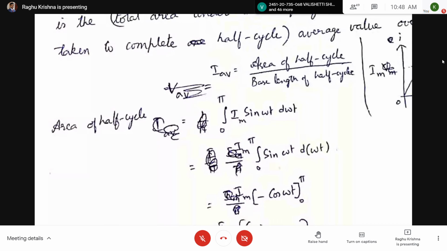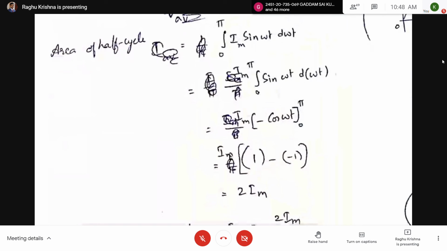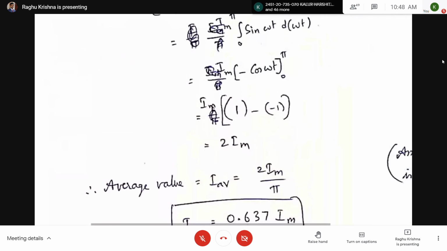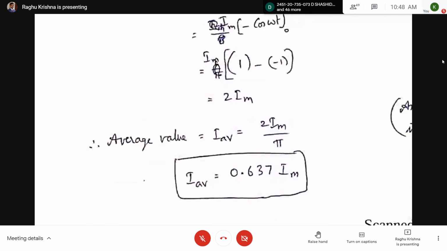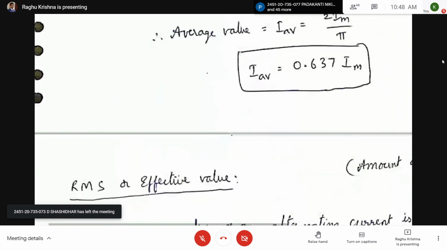If you simplify this, you are going to get 2 Im. After getting the area of half cycle, to get the average you have to divide it by the base length. The base length of half cycle is pi. So 2 Im by pi is the average value of the sinusoidal current, which is equal to 0.637 Im. So three definitions are completed.